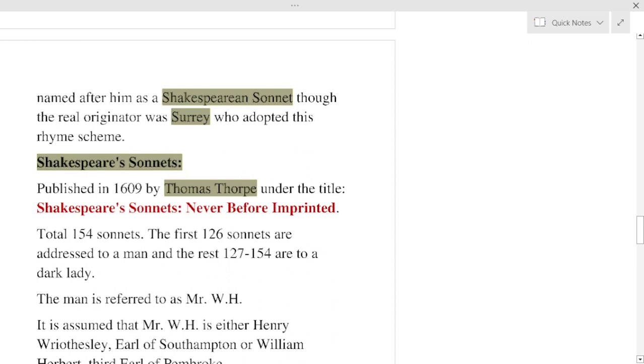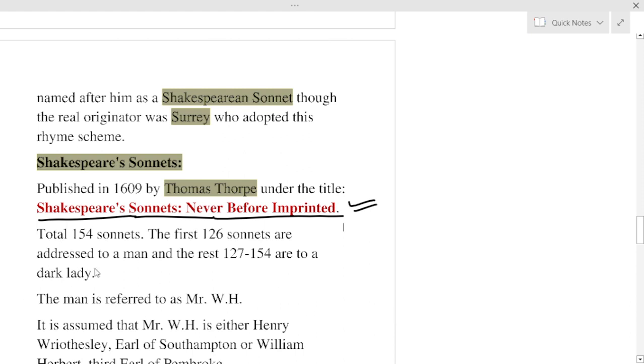Now the Shakespearean sonnets. It was published in 1609 by Thomas Thorpe under the title Shakespeare's Sonnets, never before imprinted. The name should be Thomas Thorpe. It was the original title.